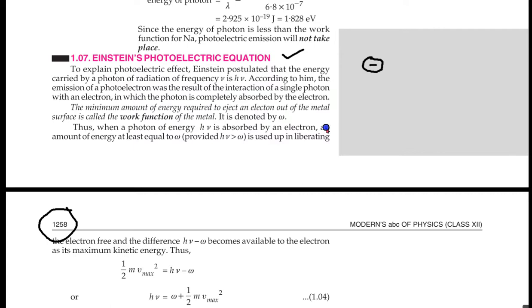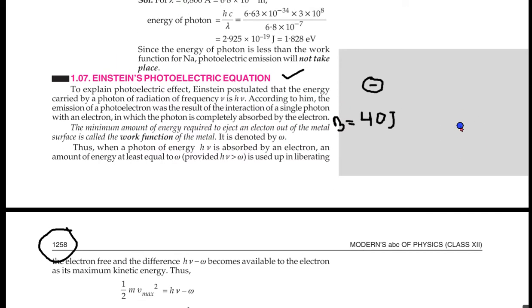This metal plate binds the electron in its position, so the binding energy, suppose for this particular plate, is 40 joule. It's just an example. That is the binding energy: the binding energy of the electron with the metal is 40 joule.